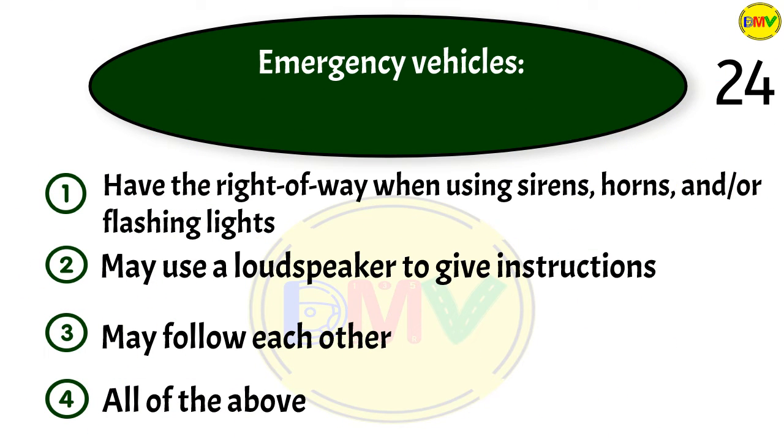Question 24. Emergency vehicles: 1. Have the right of way when using sirens, horns, and/or flashing lights. 2. May use a loudspeaker to give instructions. 3. May follow each other. 4. All of the above.